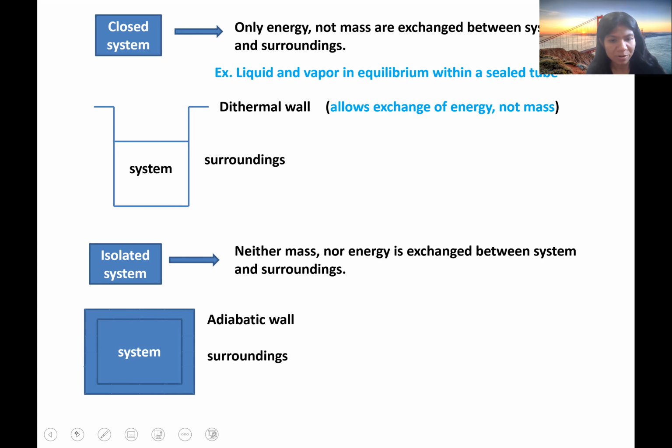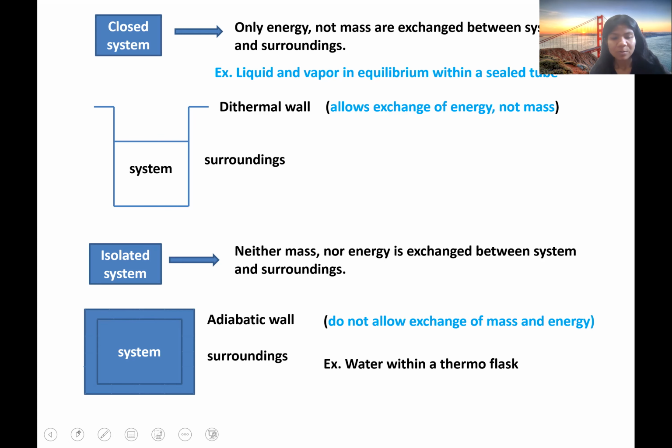This is the pictorial presentation of an isolated system, and this wall is known as an adiabatic wall, as it doesn't allow the exchange of mass and energy. As I already mentioned, the example is water within a thermal flask. So these are three different types of systems.